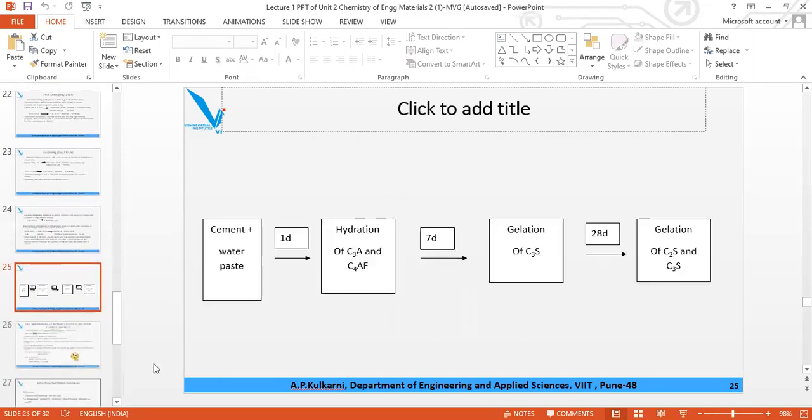So that is the total. We can summarize this. The cement paste we have made in one day. These two components, C3A and C4AF, undergo hydration, here 880 kilojoule per kg, here 420 kilojoule per kg. Then in the final setting, C3S undergoes hydration, it takes 2 to 7 days. The heat evolved is 500 kilojoule per kg, and then C2S undergoes final hardening, where 250 kilojoule heat is evolved. So that is the summarization.